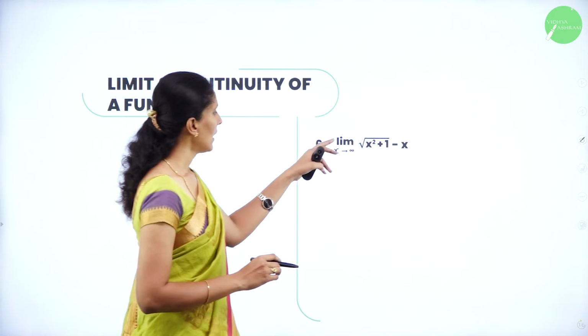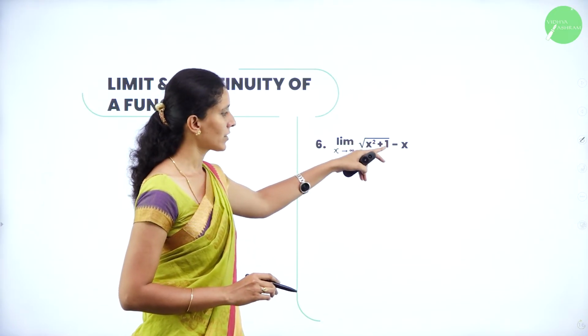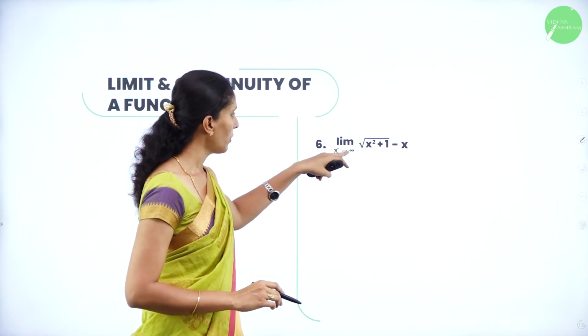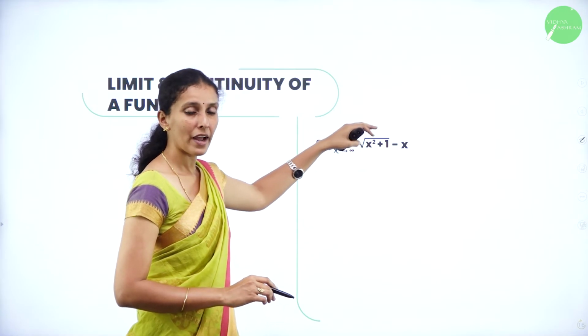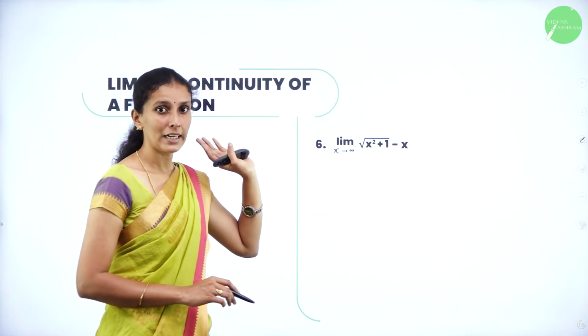Next question is limit as x tends to infinity root x square plus 1 minus 1. So if you put x equal to infinity, this is infinite minus infinite form, which is an indeterminate form.